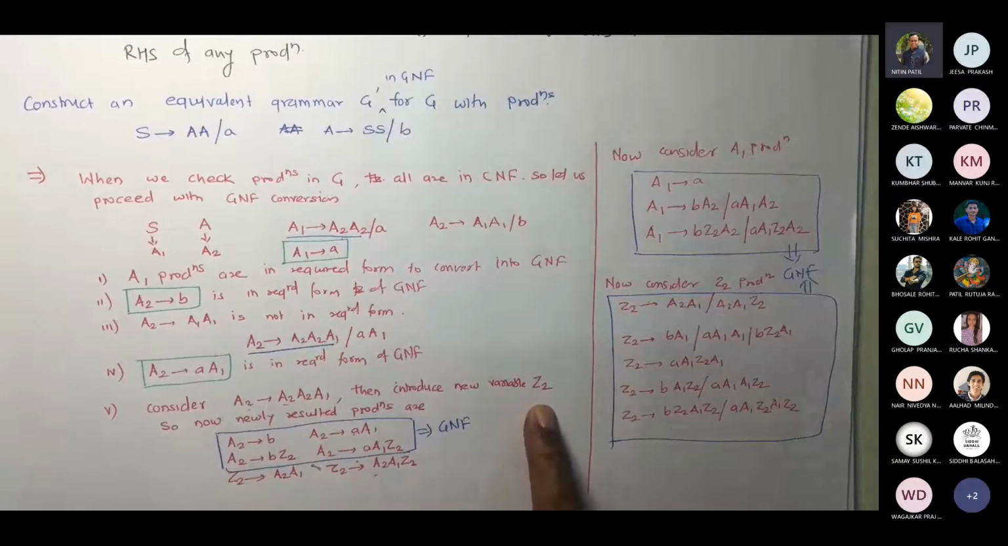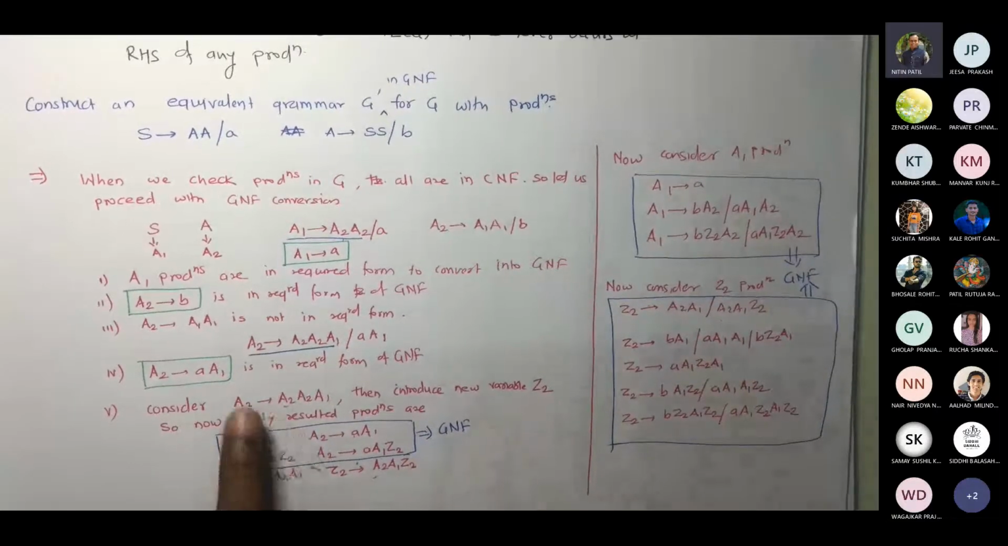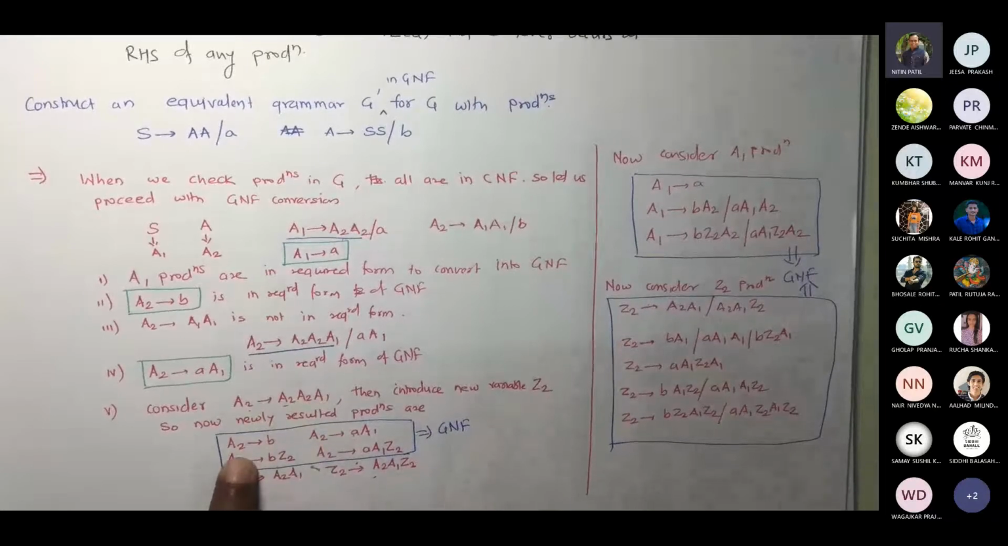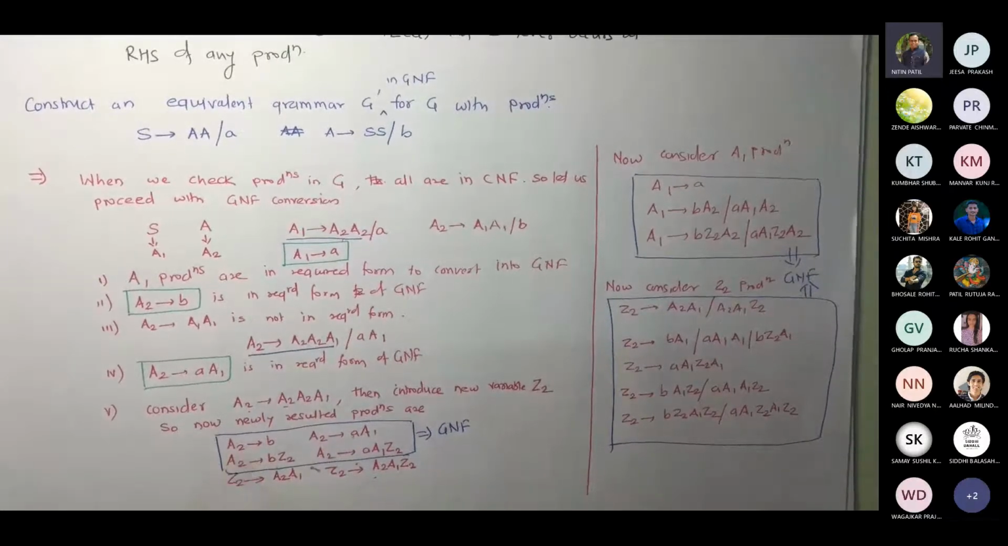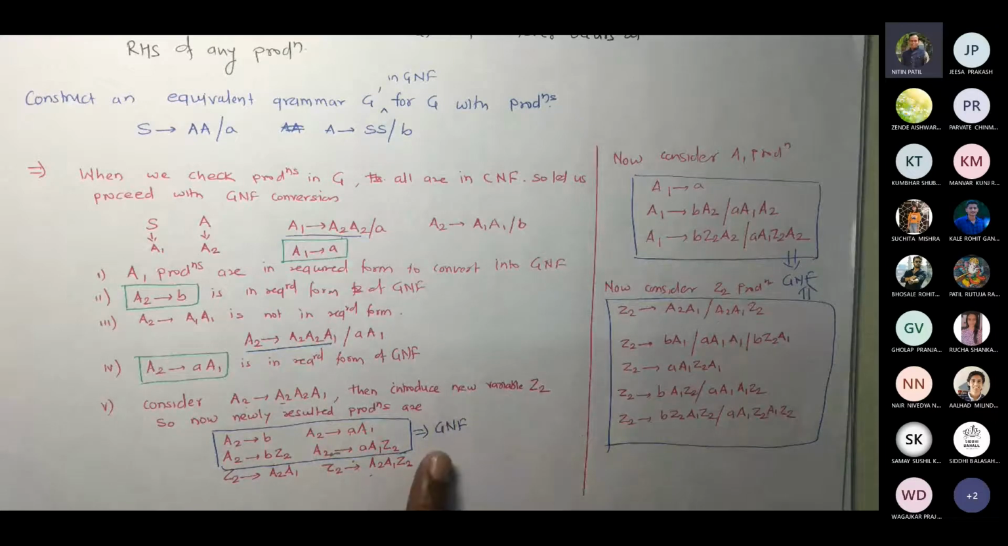Fine. What do you do? You write the A2 productions first. So you are going to forget this now. You write the A2 productions, the ones you see are already in GNF. A2 gives B, A2 gives A1. Now, as you introduced a new variable, you write the suffix after each of these two productions. So A2 gives B, you added Z2. A2 gives A1, you added Z2. So these are now in GNF form, because a variable gives a terminal, or a variable gives a terminal and one or more non-terminals. So that rule is satisfied here for GNF, correct? So you say this is GNF.